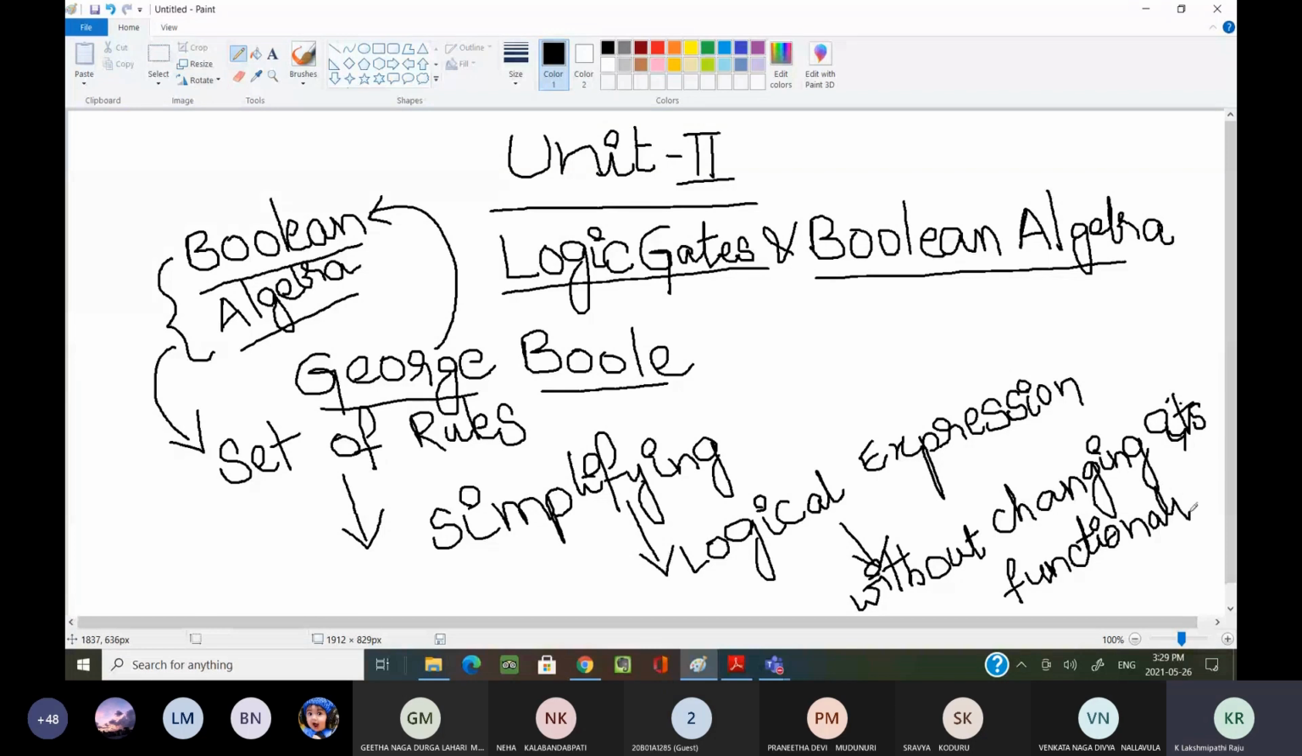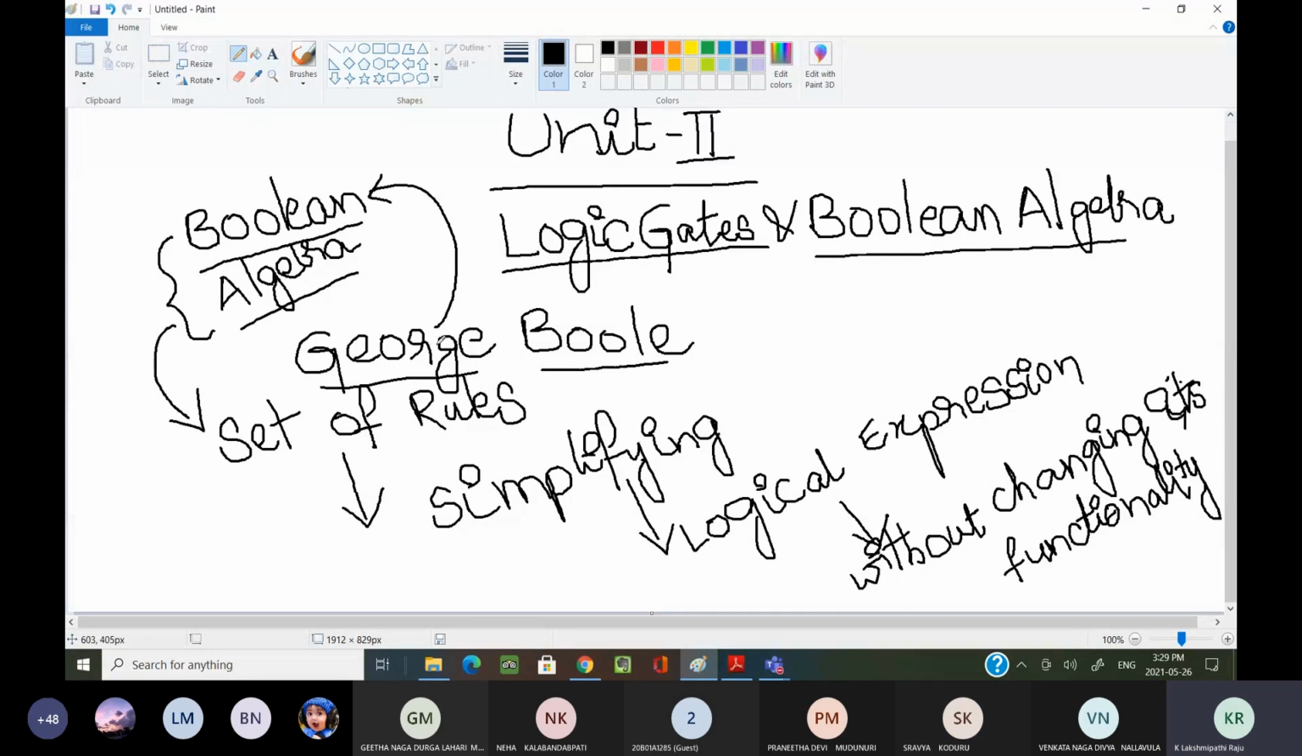Are you able to see my screen? Yes, sir. Now, this Boolean algebra was proposed by one famous English mathematician. Why? Because this also comes under one kind of mathematics. Our regular algebra and this is Boolean algebra.